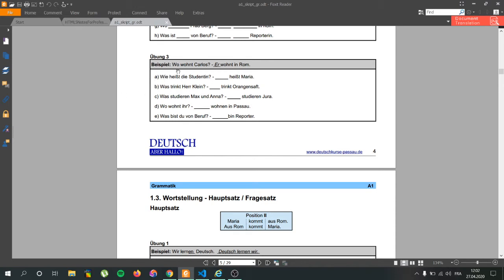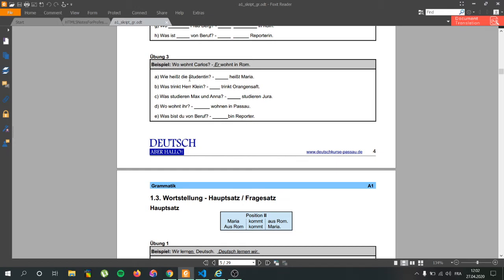And then we have another Übung. I'm just going to do one to move on to Hauptsätze and other things. Wo wohnt Carlos? Wohnt in Rome. Where lives Carlos? He lives in Rome. Another stupid example. Wie heißt die Studenten? Wie is how. Heißen is to be called.